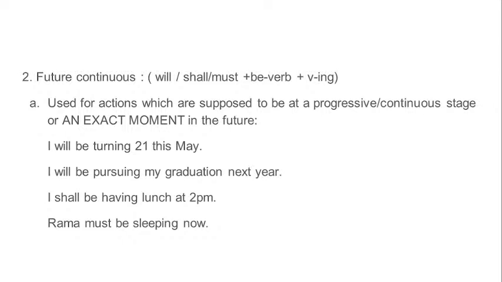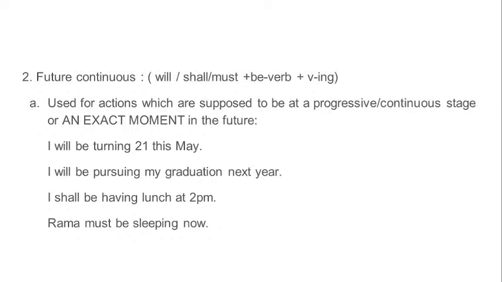But I shall be having lunch at 2 p.m. This use of shall does not involve surety. It involves only a decision. Understand? It only has this element that the speaker has decided to do. But we decide many things, and we are not sure of every decision, or of everything that we will be doing.